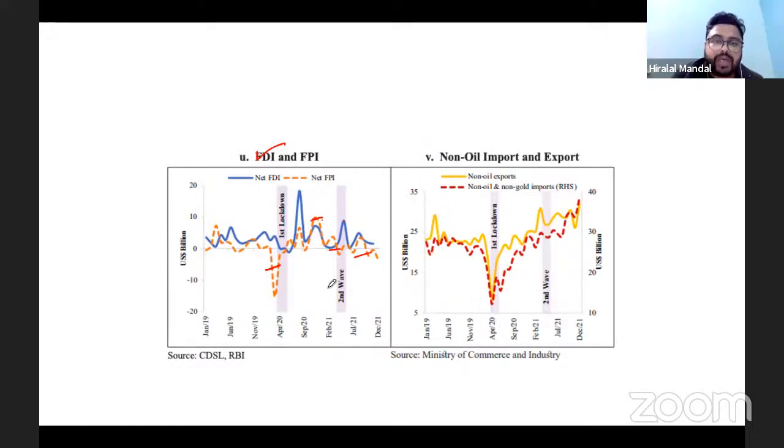Now, what is more important about the FDI? Look at FDI. Net FDI is growing in the country. It also suggests that when the net FPI is in negative territory, our domestic institutional investors are making more investment in other economies rather than foreign investors making investment in our economy.